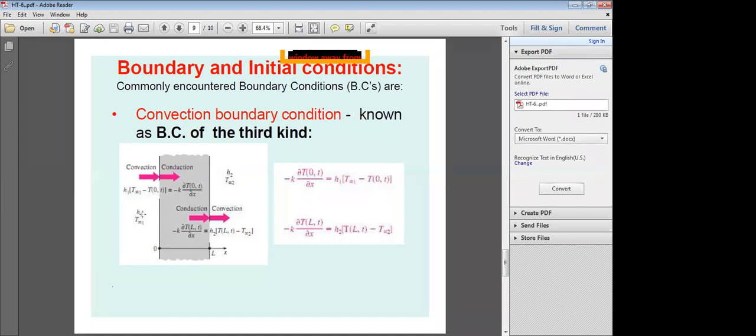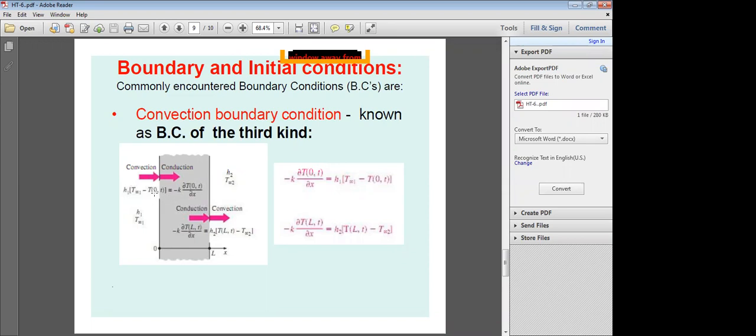So this is the convection environment, this is the conduction environment, and again one more convection environment. On the left hand side, if you take the convection, how do you calculate it? hA: heat transfer coefficient, convective transfer coefficient, times area, times (T free stream minus temperature). Here T free stream is more than the temperature at x equal to 0 at a given time t. That's the convective heat transfer per unit area.